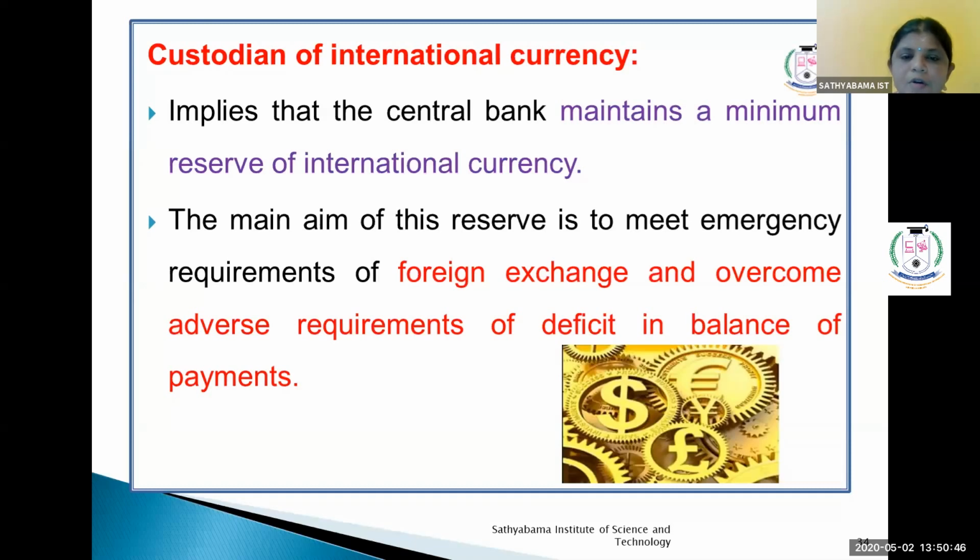The main aim of this resource is to meet emergencies and the requirement of foreign exchange, and to overcome an adverse deficit in the balance of payments. There are three most important functions here. This is a very important function when there are international transactions. So the Reserve Bank of India keeps a minimum resource of international currencies.